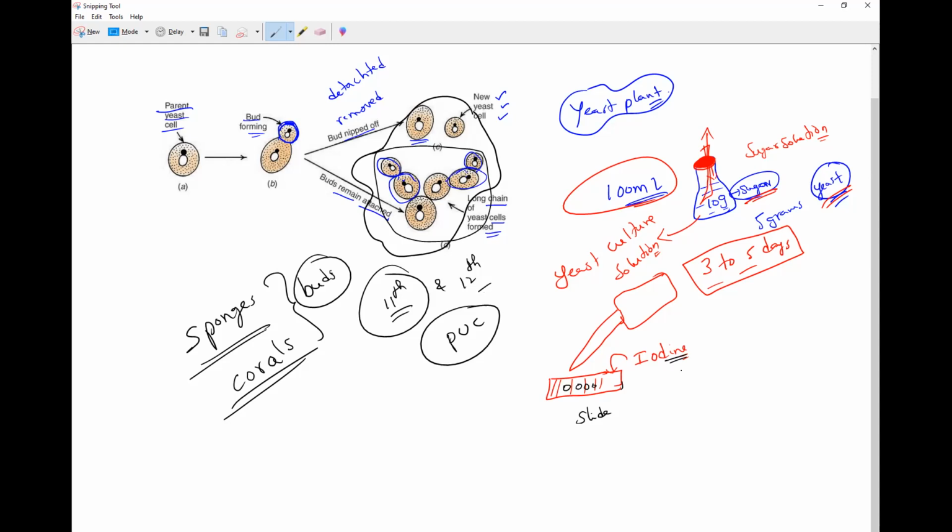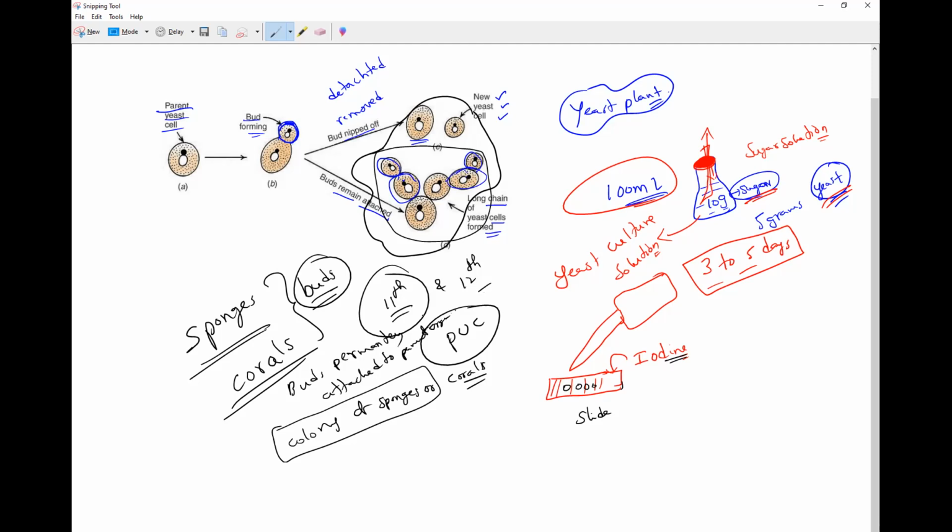That is how you can see the colony of sponges or corals is formed, because the buds never separate from the parent organism. That is why we can see long chains form. That is what we call a colony of sponges, or a colony of corals. Because why, guys? The buds are not separated; they are permanently attached to the what? Yes, permanently attached to the parent organism. That is what happens.